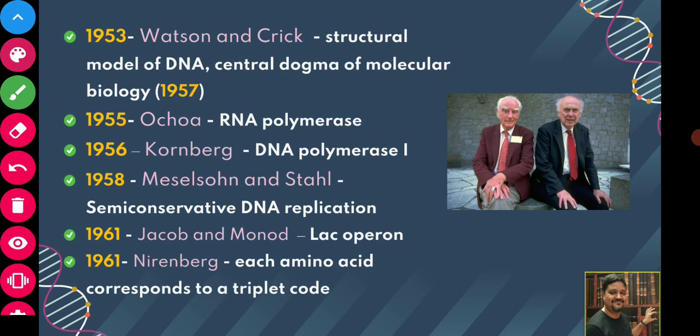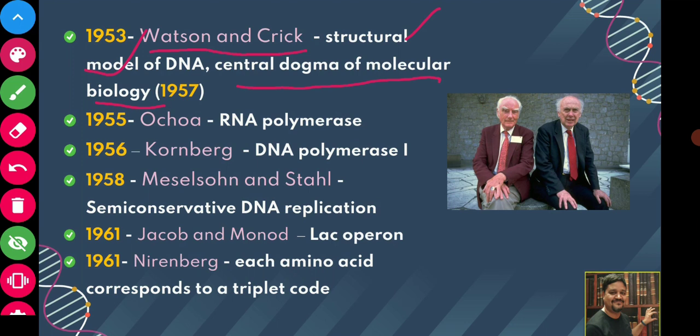Now, in 1953, Watson and Crick, these two scientists deciphered the structure model of DNA. The structure of DNA was revealed by Watson and Crick in 1953. And in 1957, these two again gave the concept of the central dogma of molecular biology. So what is the central dogma of molecular biology? We will study it later. As of now just remember that the central dogma of molecular biology was given by Watson and Crick.